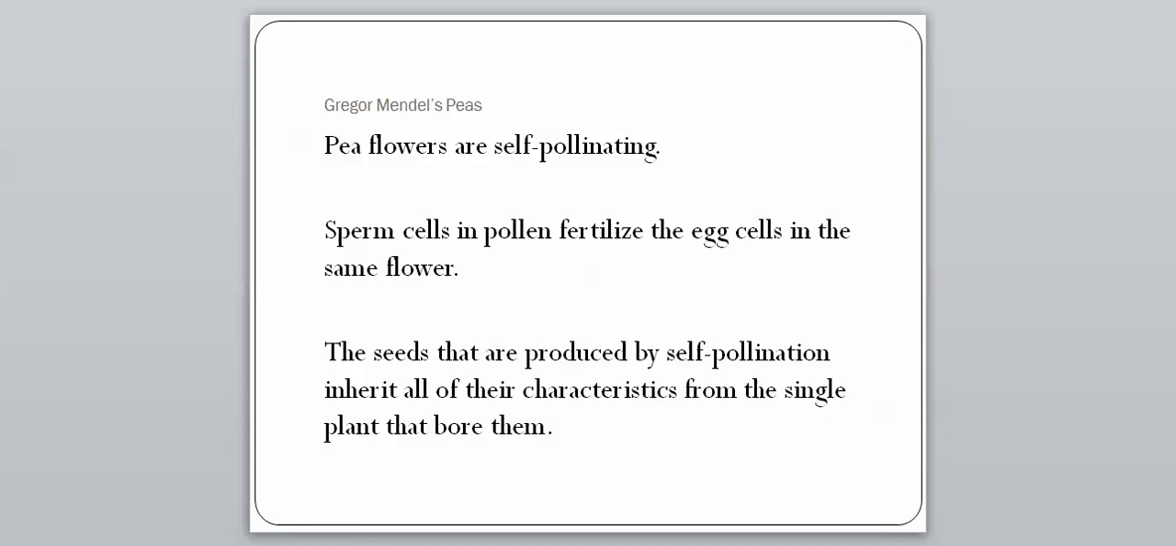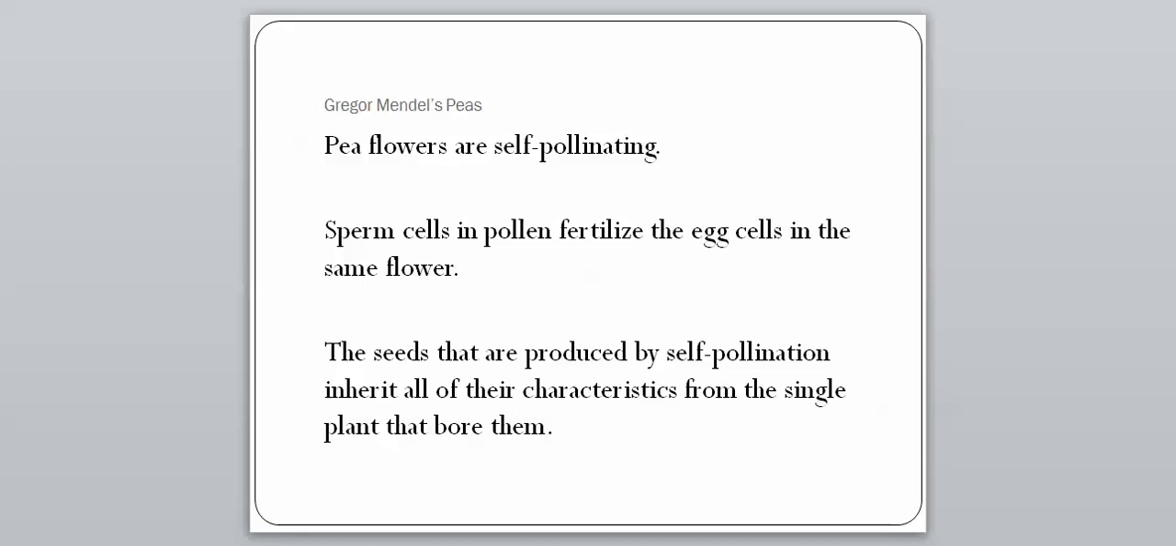So he knew that pea flowers are self-pollinating, and that just means our next point here is that sperm cells and pollen fertilize the eggs in the same flower. So they don't need to go out and find a mate, if you will. They just basically mate with themselves. The sperm and eggs are all produced in the same flower. And the seeds that are produced by self-pollination inherit all of their characteristics from the single plant that bore them.